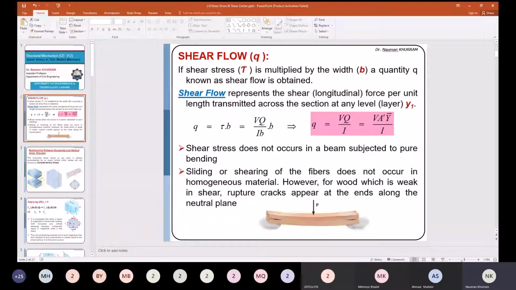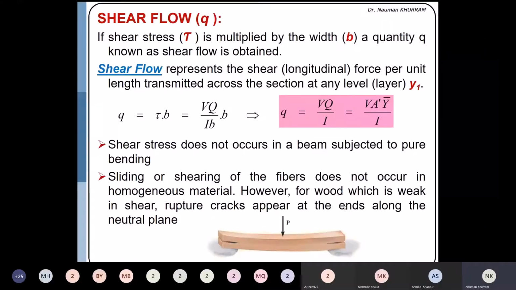If the width is very small, then the assumption is correct that we may assume the stress is uniformly distributed along the thickness direction. But if the width is larger or significant, then this assumption is not correct. Anyhow, for a thin-walled section, for example an open section, I section, channel section, or any other type of hollow section, we can use the concept of shear flow.